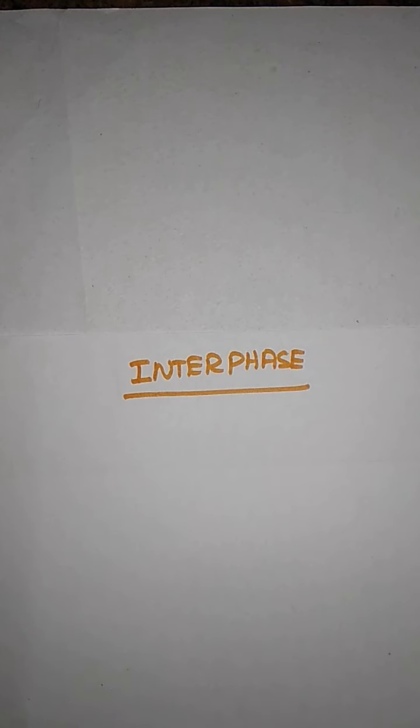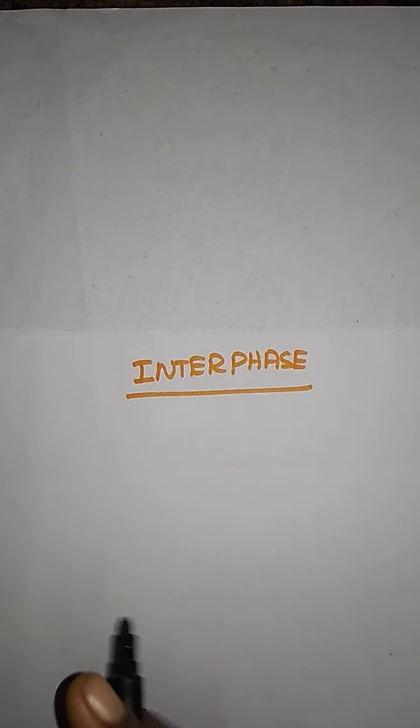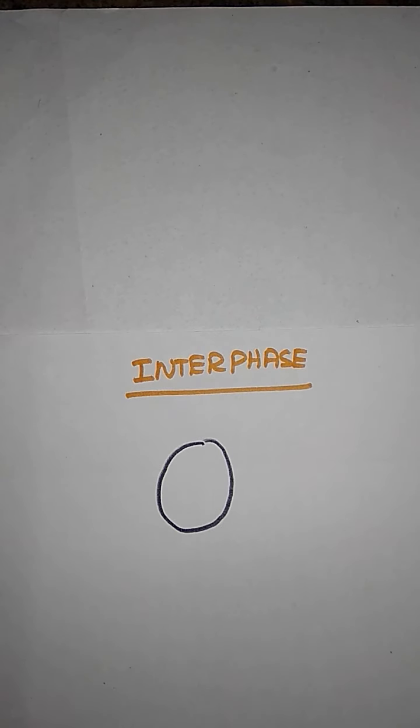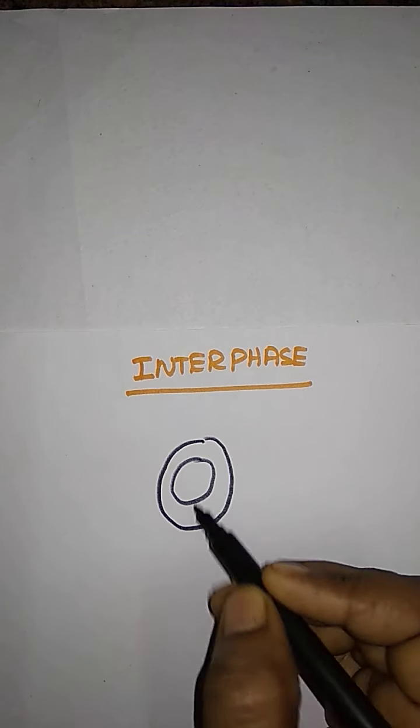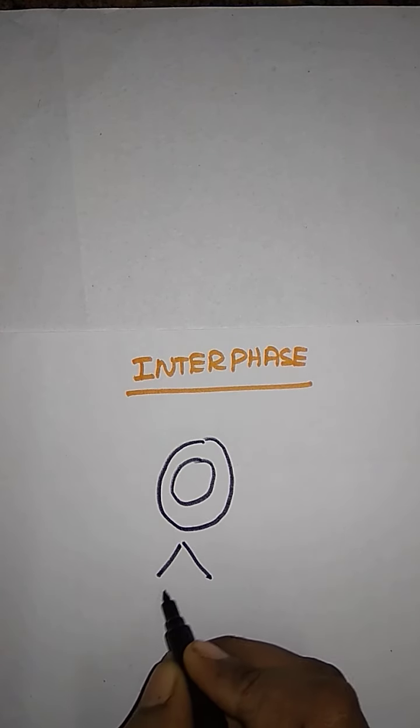Here, what meaning have they given for interphase? The interphase is a resting phase of a nucleus, the interval between two successive cell divisions. For example, this is one kind of cell, with a nucleus, and now it goes for a division.